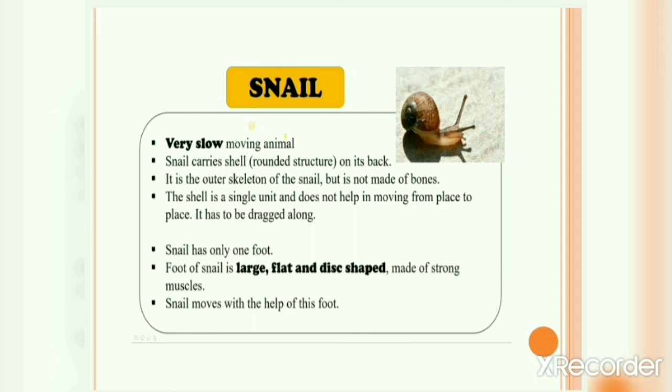Okay. Now the snail has only one foot. As you can see, this one. The foot of the snail is large, flat and disc shaped, made up of strong muscle. The snail moves with the help of this foot. Okay, now we will see how a snail moves.